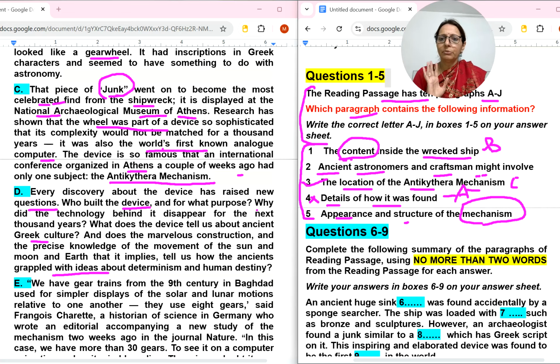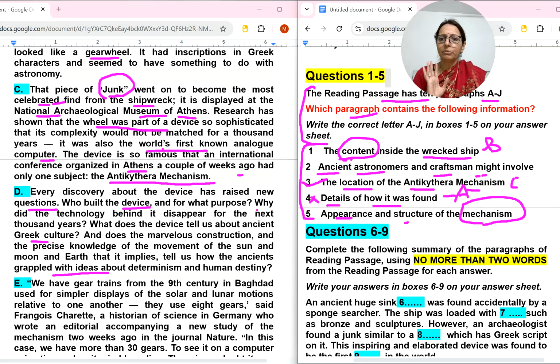The group also decoded a number of inscriptions. The mechanism explores the relationship between lunar months, the time it takes for the moon to cycle. The gears had to be cut precisely to reflect complex motion. Okay, appearance and structure of the mechanism.